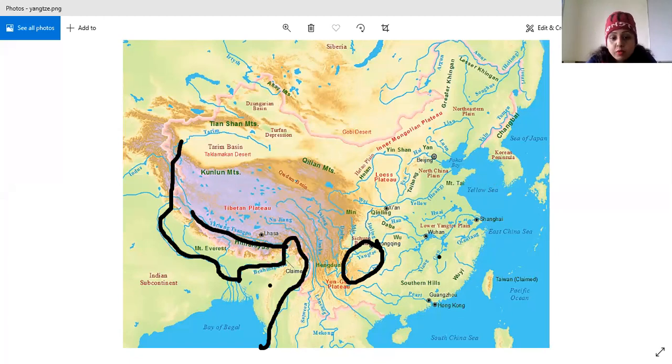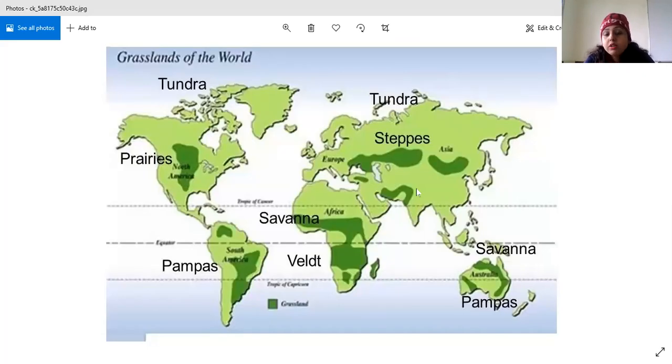So let's go to the world map again. Now this is the world map. Everyone can see, I think. So here is India. This will be the part of India.